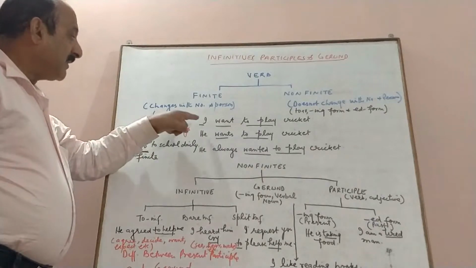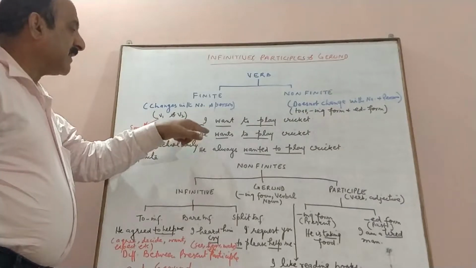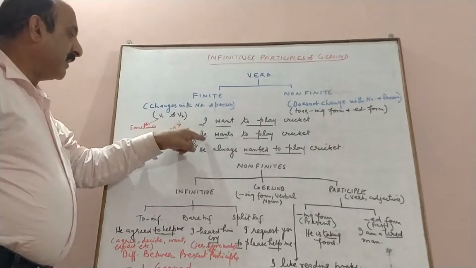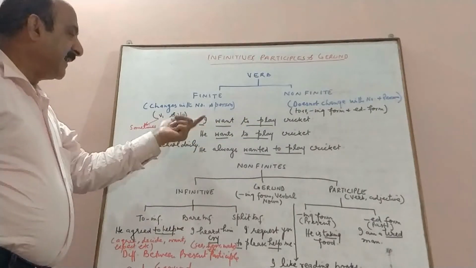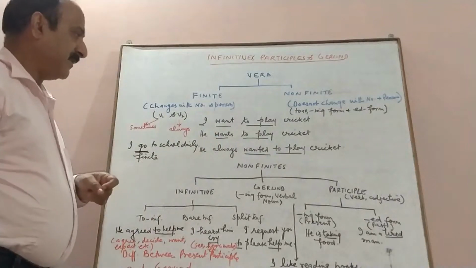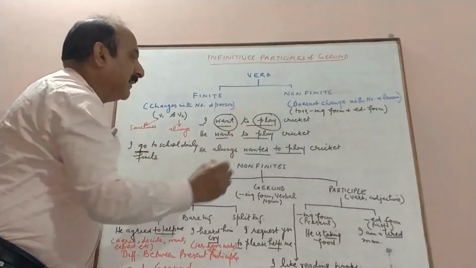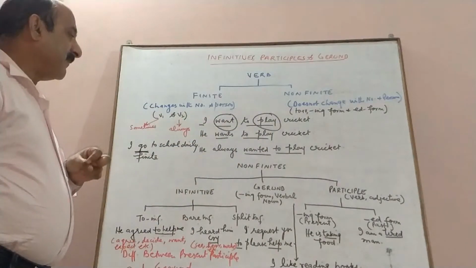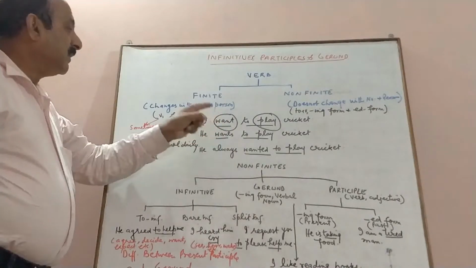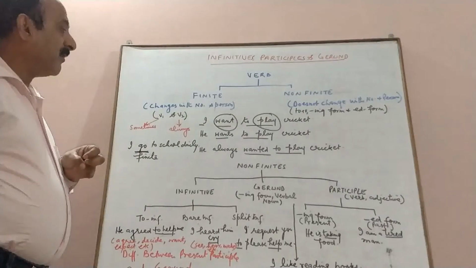That's the problem. Now I replace I with he, and we will have the sentence, he wants to play cricket, because this is in the simple present tense. He wants to play cricket, and when we again change it into the simple past tense, he wanted to play cricket. Now which of the two verbs, want and play, is the one which is changing? Surely it is want, wants, wanted. So this is the finite verb, and to play is the non-finite verb.